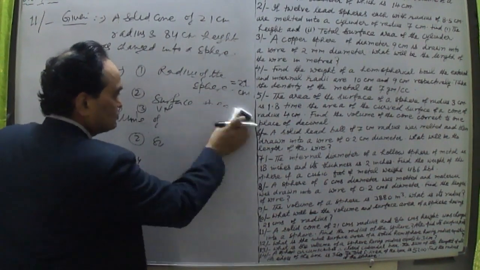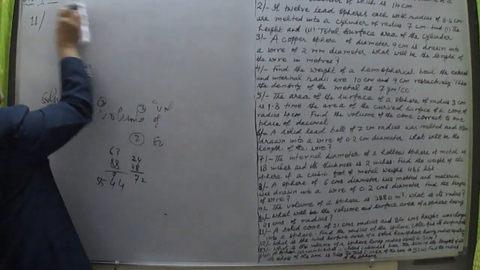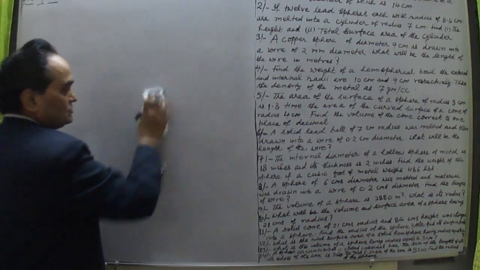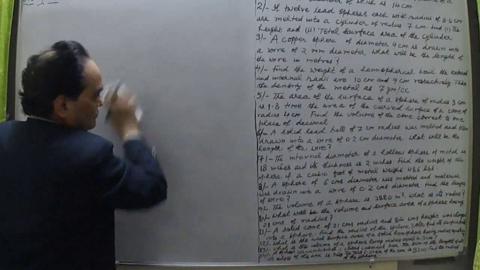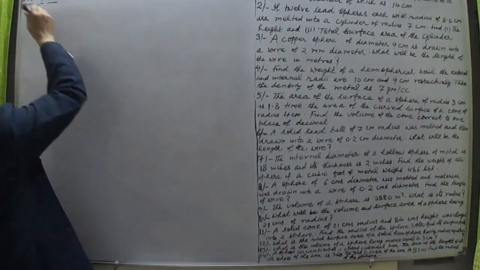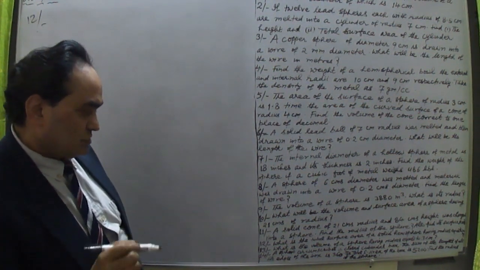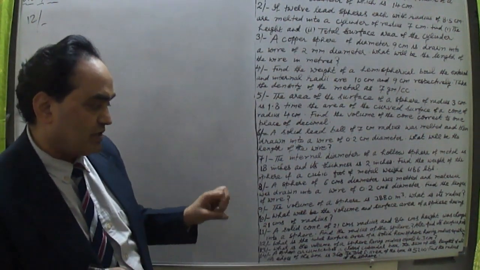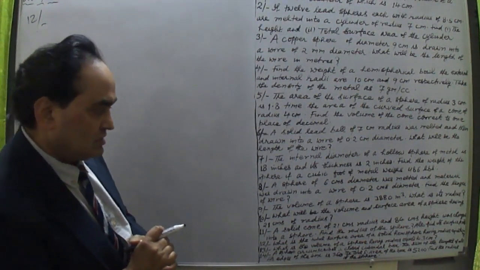Let us now talk about question number 12. What is question number 12? Let me check that. And what is given here? Questions 12, 13 and 14. There are 3 questions here now. Okay. Now question number 12. What is given here? What is the total surface area of a solid hemisphere having radius equal to r, simple r.